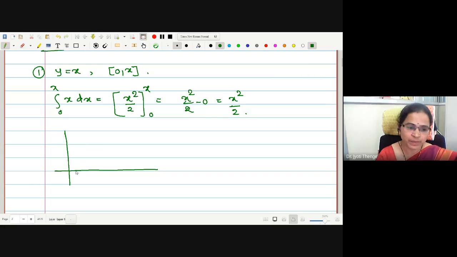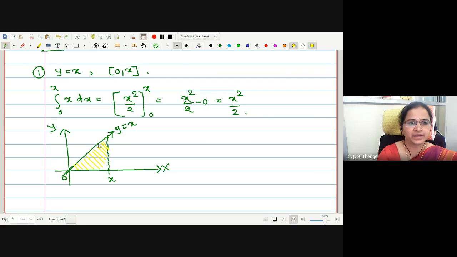y equal to x is going to represent a straight line bisecting the first quadrant. Correct? Yes, ma'am. Bisecting the first quadrant. And suppose somewhere here is the value x. Then what is the area bounded by the curve and x-axis? Lower limit is 0, upper limit is some x. Let me drop this perpendicular. Now this will be the area under consideration. Let me shade the area. This is the area.